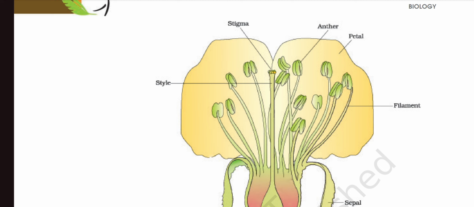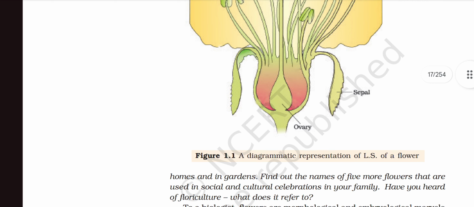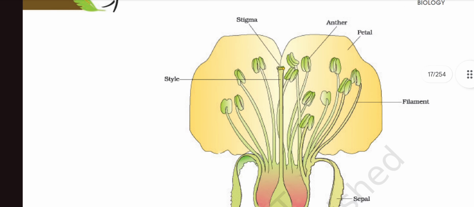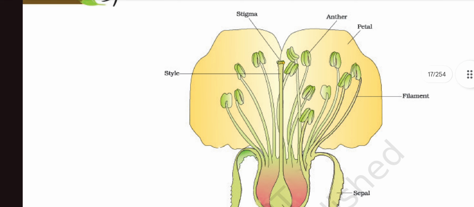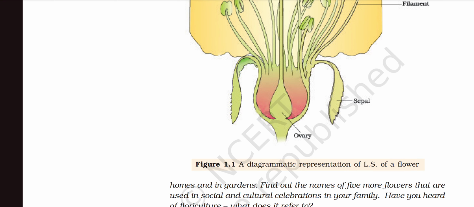So in this diagram, figure 1.1, a diagrammatic representation of a lateral section of a flower, the first one we can see is the stigma, and below it the style, a tube-like structure. Then the anther, and then the petal. The filament is also pointed out, then the sepals, and then the ovary.